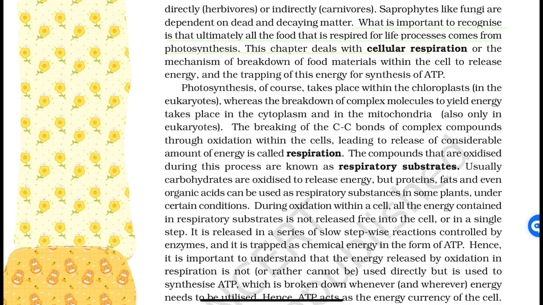This chapter deals with cellular respiration, or the mechanism of breakdown of food materials within the cell to release energy, and the trapping of this energy for the synthesis of ATP. Photosynthesis, of course, takes place within the chloroplasts in the eukaryotes, whereas the breakdown of complex molecules to yield energy takes place in cytoplasm and in the mitochondria, also only in eukaryotes. The breaking of C-C bonds of complex compounds through oxidation within the cells, leading to release of considerable amount of energy, is called respiration. The compounds that are oxidized during this process are known as respiratory substrates.